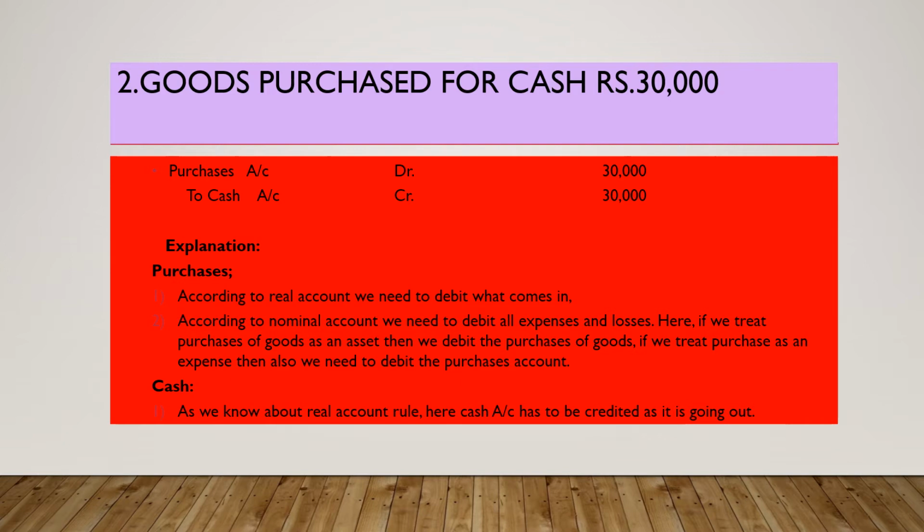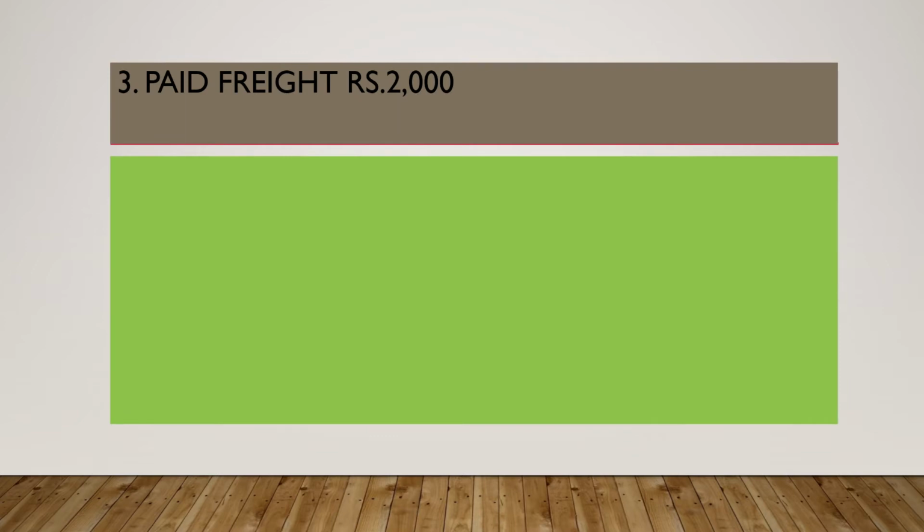Purchases: according to the real account, we need to debit what comes in, and according to the nominal account, we need to debit all the expenses and losses. Here, if we treat purchases of goods as an asset, then we debit purchases. If we treat purchases as an expense, then also we need to debit the purchases account. That is what I have explained here. Next, cash account. As we know about the real account rule, cash account has to be credited as it is going out.